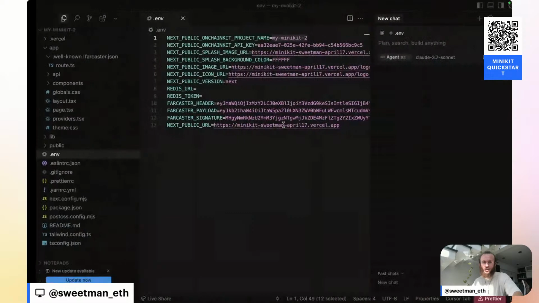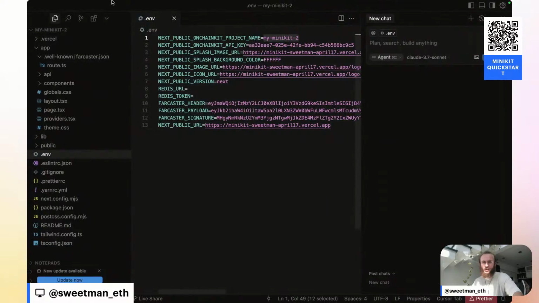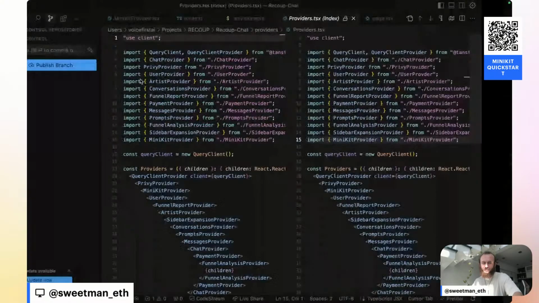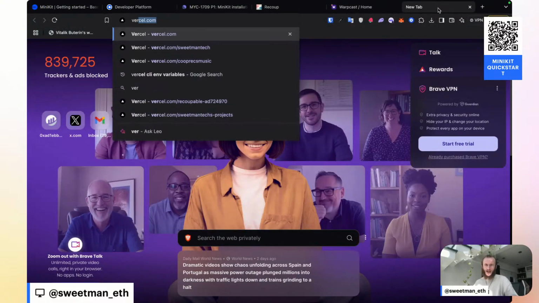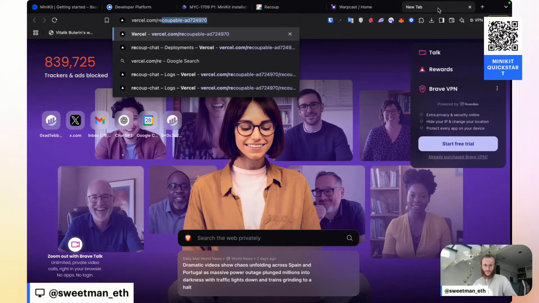Before I publish, I'm going to go over to Vercel. We don't need this app open anymore, or we shouldn't. I'm going to go to Vercel, and I'm going to update my environment variables to add those new environment variables.